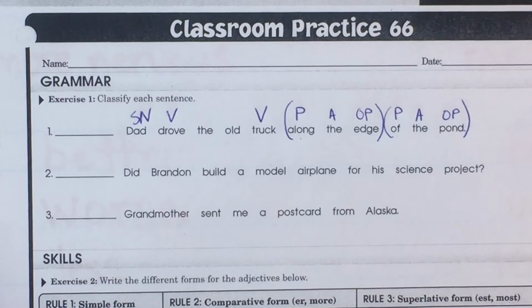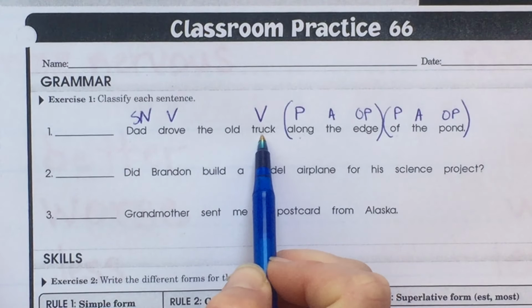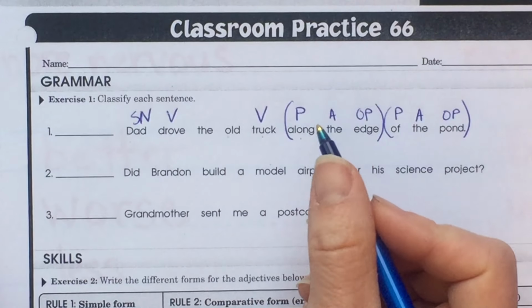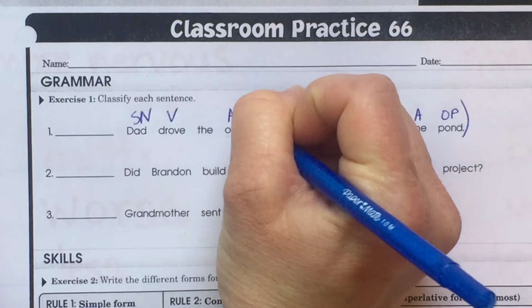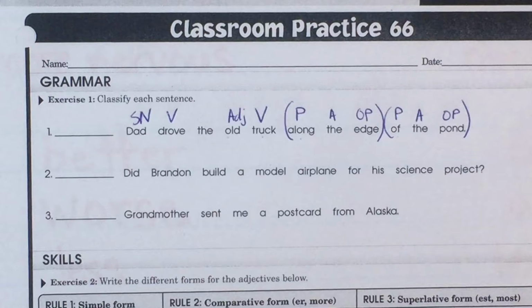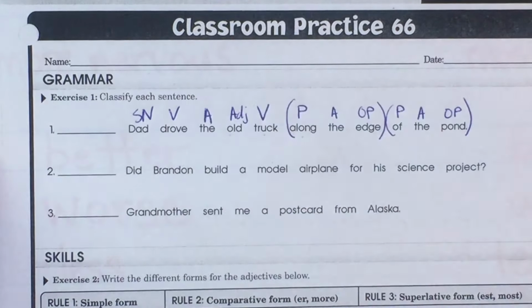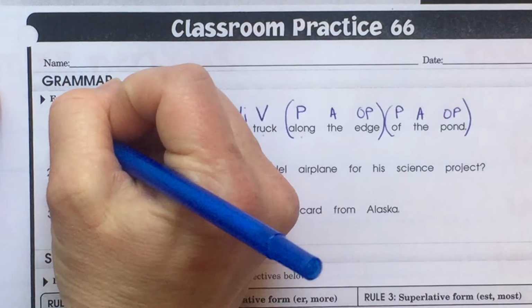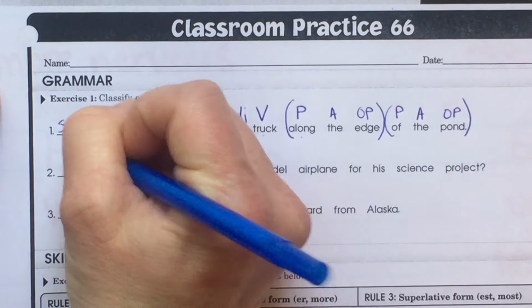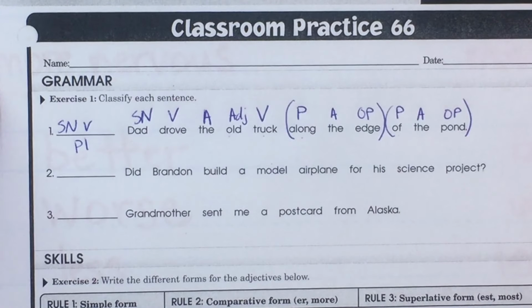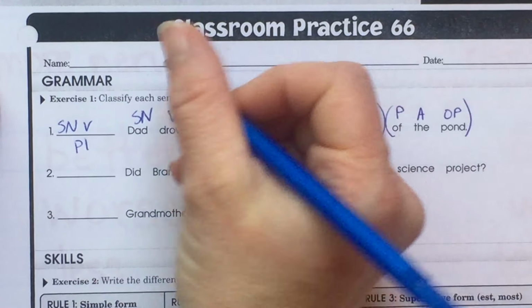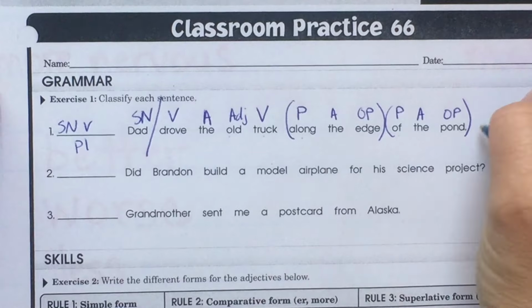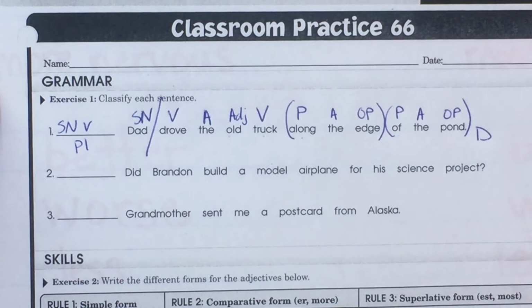Of the pond. Prepositional phrase. Let's go back here to truck. What kind of truck? Old. We know that is an adjective. If I ever pause, that means I want you to say it out loud, all right? The. Article, adjective. Okay, this was a simple sentence. This was just subject, noun, verb, pattern 1. Right, let's go back here, divide between the subject and the verb. Dad drove, and then this is a declarative sentence. Okay, let's move on.